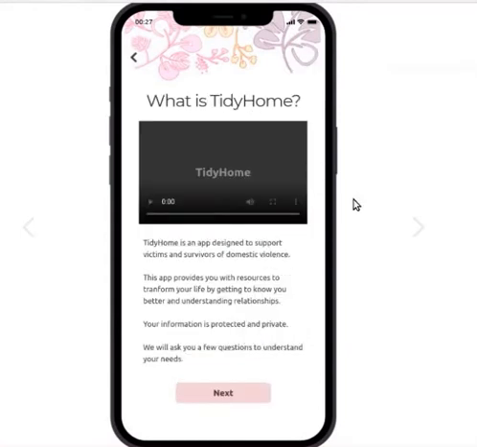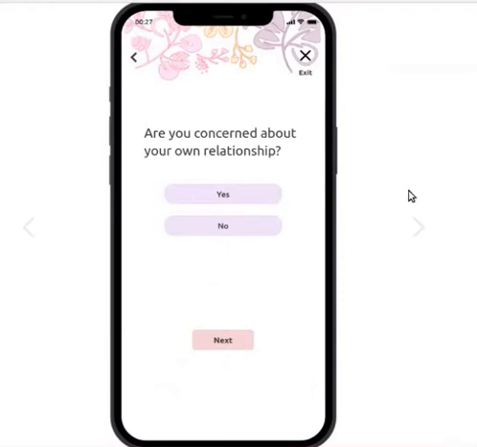This screen gives a description of what TidyHome is. As I mentioned before, this is an application designed to support victims and survivors of domestic violence. The next screen is a short questionnaire that will help the app understand the needs of the user, like if the user is a survivor or a victim of domestic violence.